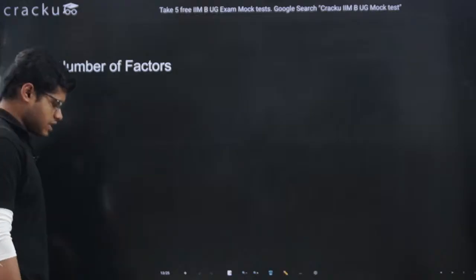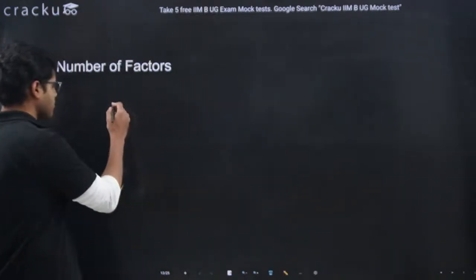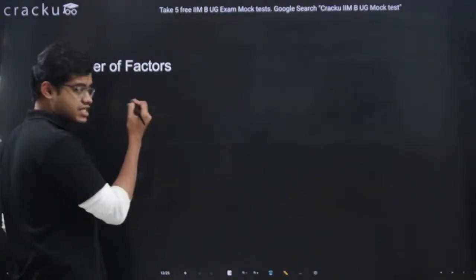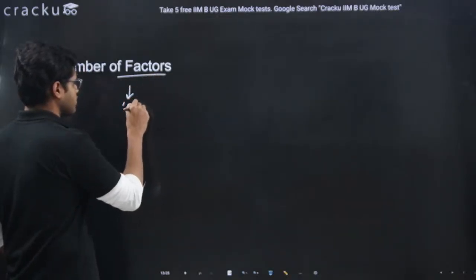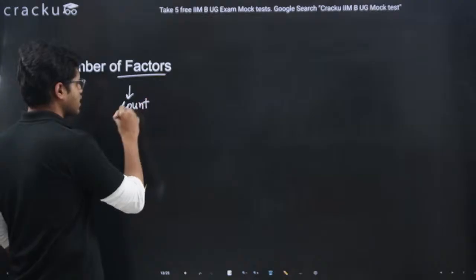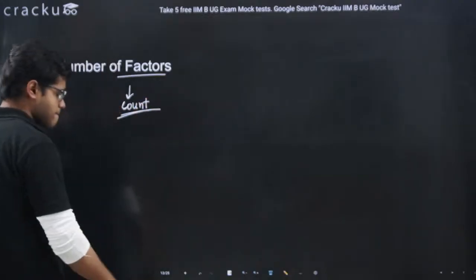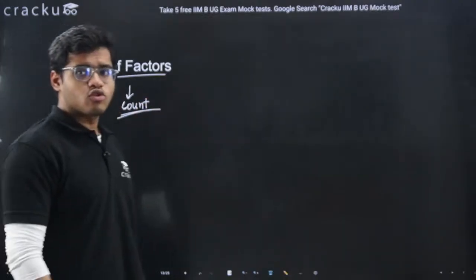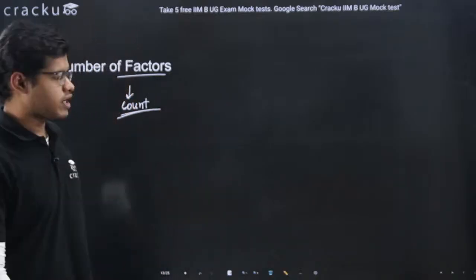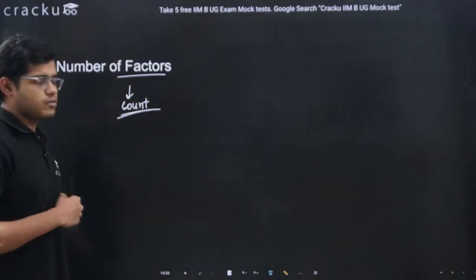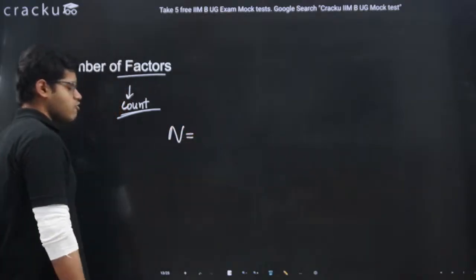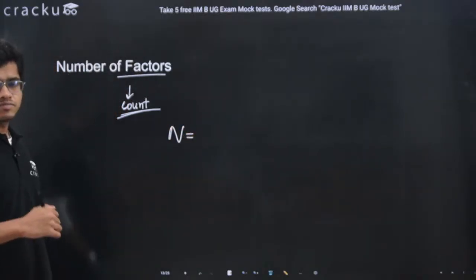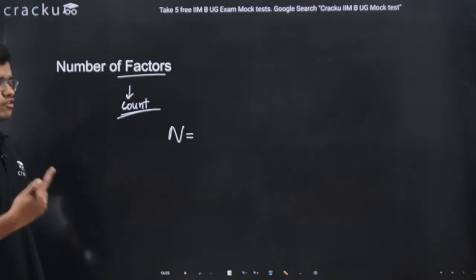Number of factors, guys, means for any number, as I have told, factors, their number can be counted, right? We can count the number of factors. Now, what is the formula for the number of factors? For any number n, we will write it in its prime factorization form.